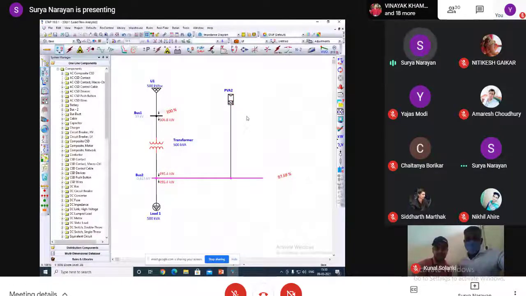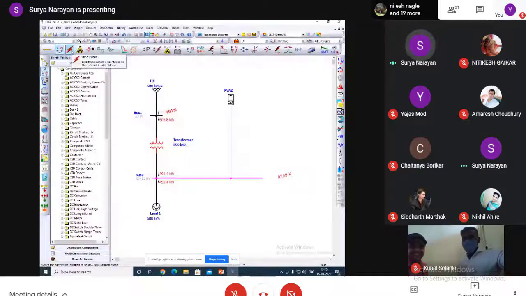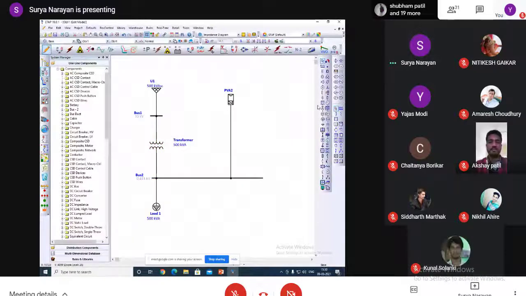Any data you want, you can change it. Anyone having doubt? And also here we can add a number of loads if we want more load.